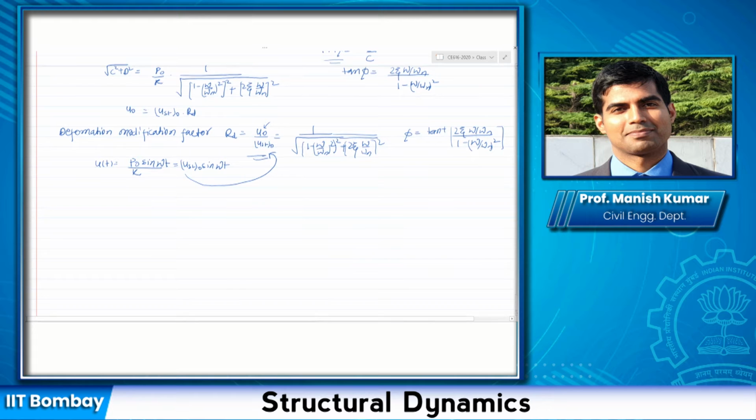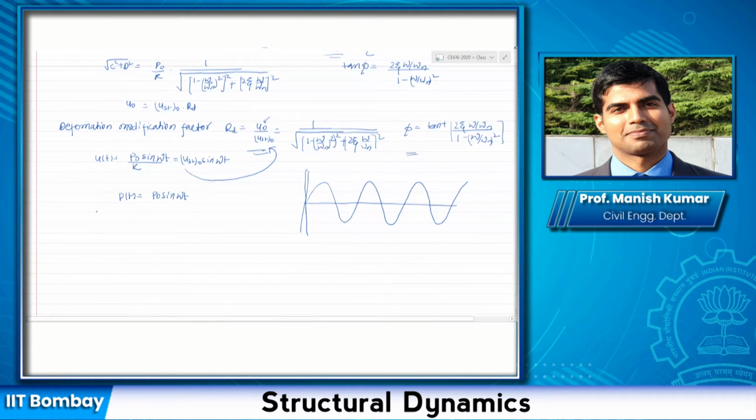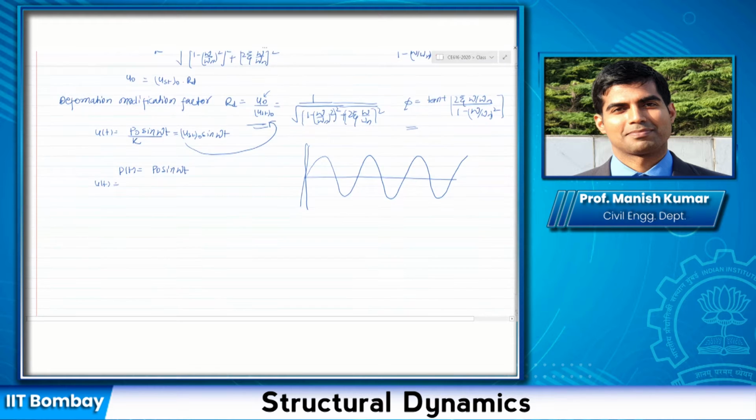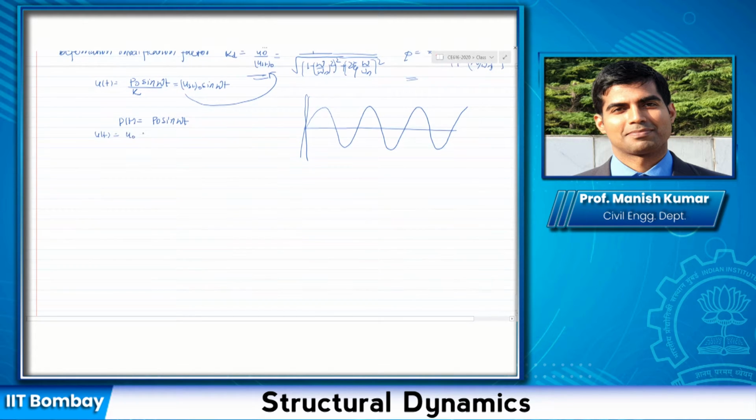Now phi represents, remember that you are applying a load p(t), which is nothing but p naught sine omega t. If you try to draw this function p naught sine omega t, let us say it starts at 0, and then it varies sinusoidally. Now the response is u(t) equal to u naught sine(omega t minus phi).